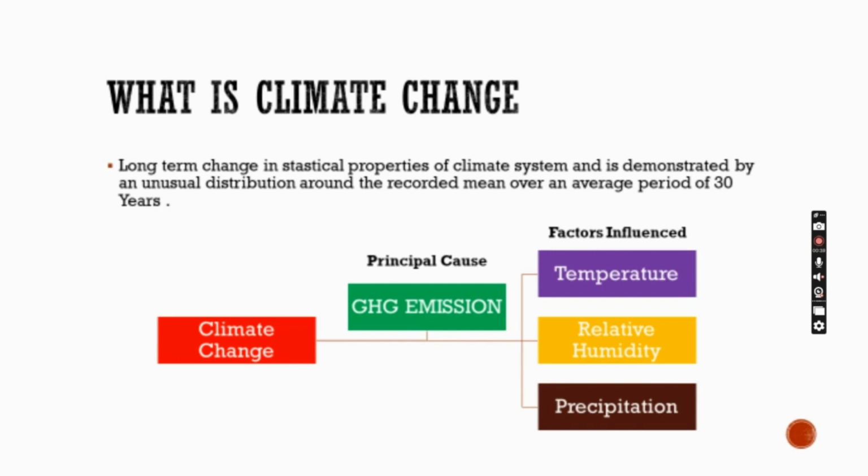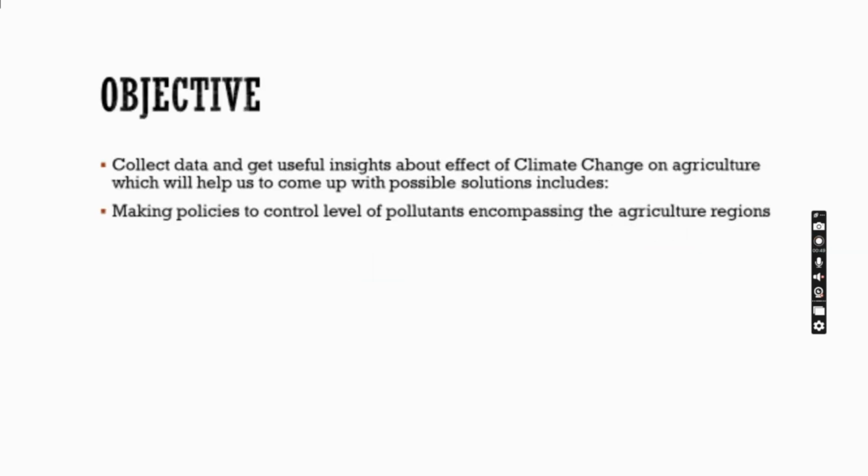The principal cause of climate change is greenhouse gas emission, and the factors it influences are temperature, relative humidity, and precipitation. So the objective is to collect data and get useful insights about the effect of climate change on agriculture, which will help us come up with possible solutions to tackle the problem of climate change.